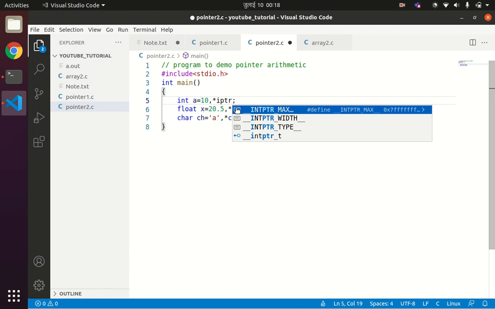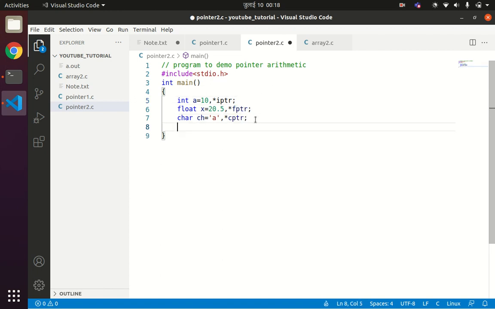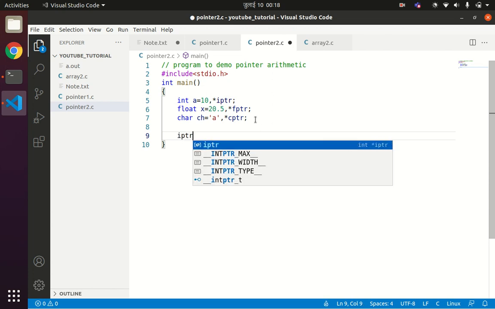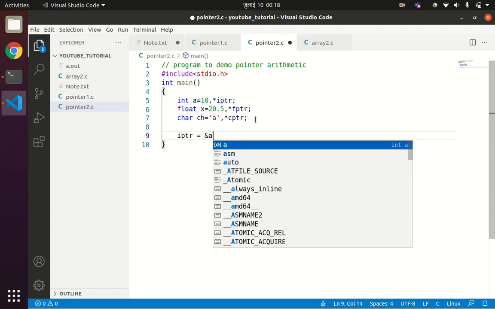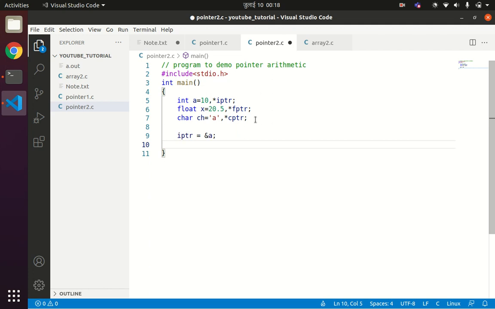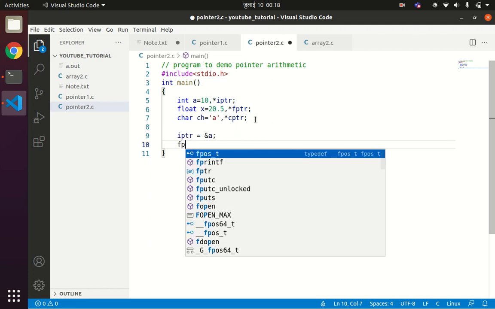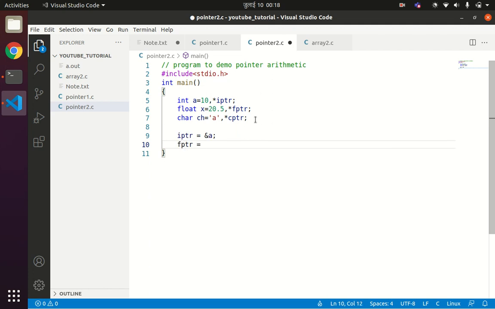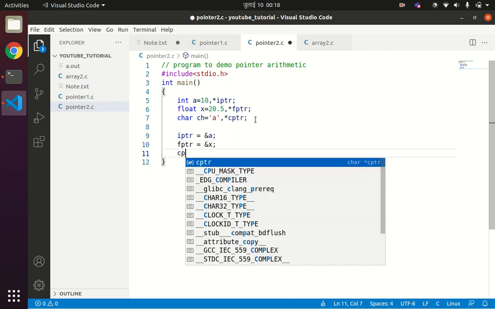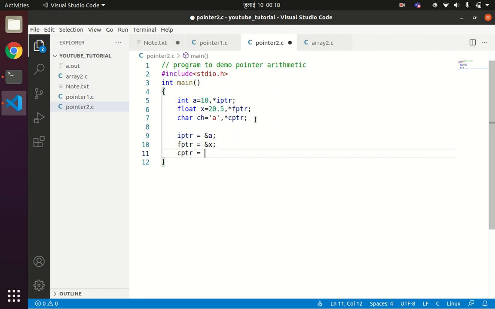Now I'll be storing the address of a in iptr: iptr = &a. Then fptr will store the address of x. Similarly cptr will store the address of ch. Since these are floating point values, you have to store the addresses in floating point pointers.